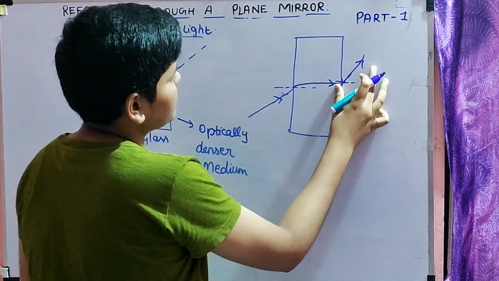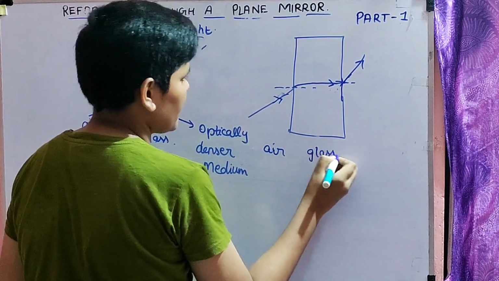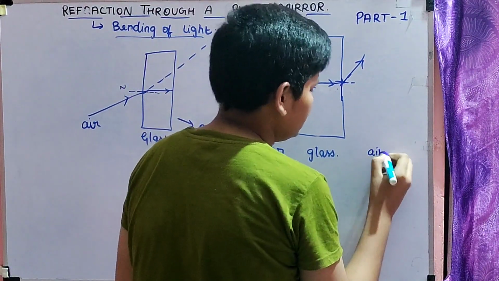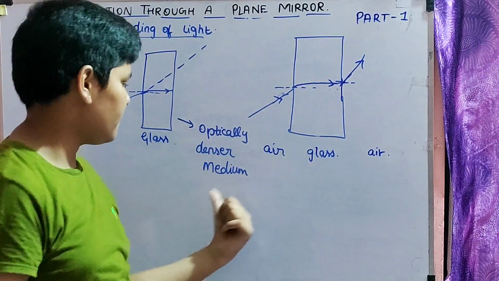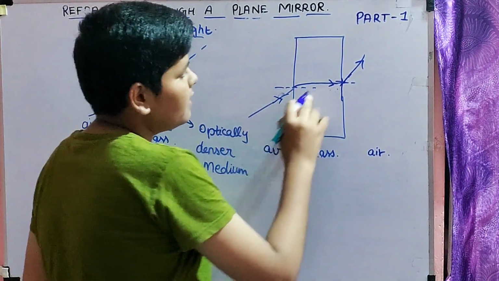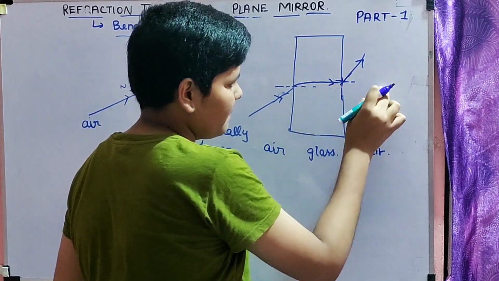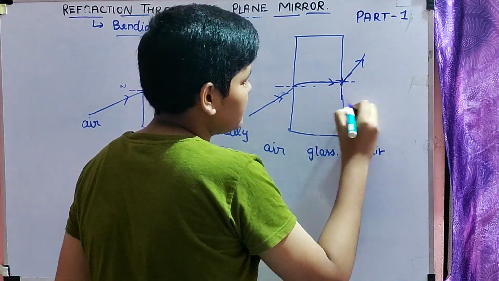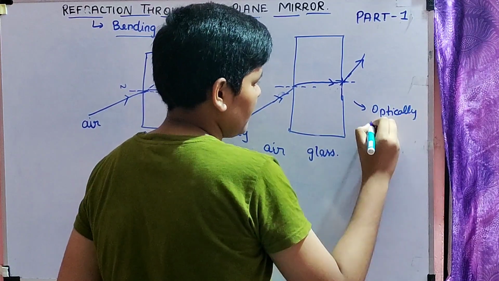So here it is still air, it is still glass. So from one medium to another, if it is bending towards the normal, it is called optically denser medium. Now it is hitting the surface of the glass once again. So we draw one more perpendicular and we see that the ray of light is going away from the normal. So this is called optically rarer medium.